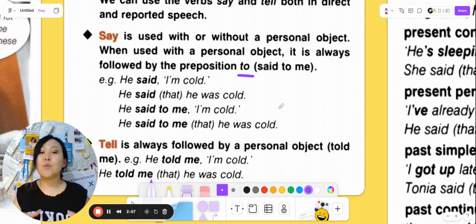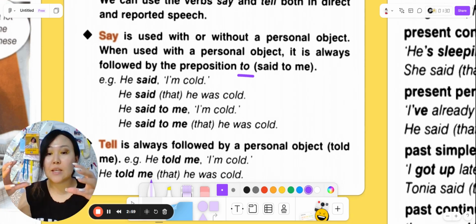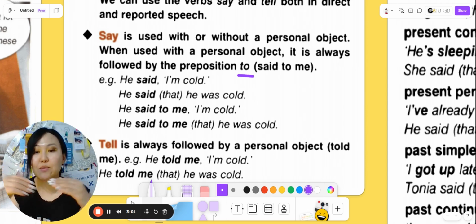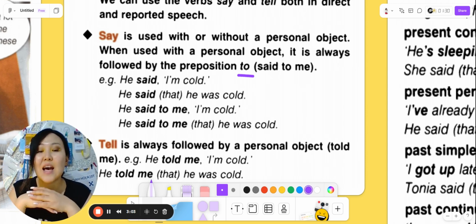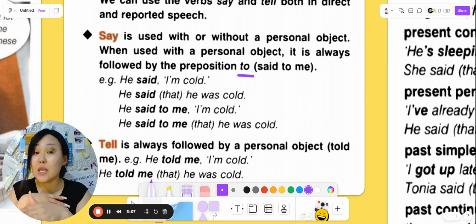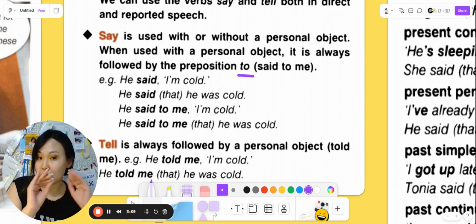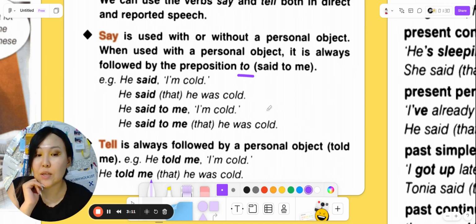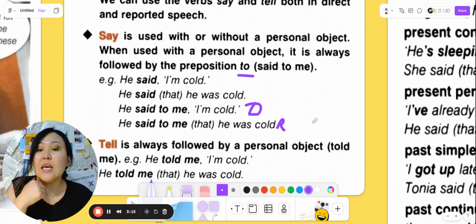He said, I'm cold. It is the direct speech and then reported. He said that he was cold, or he said to me, I am cold. It's direct. And in reported, he said to me that he was cold.